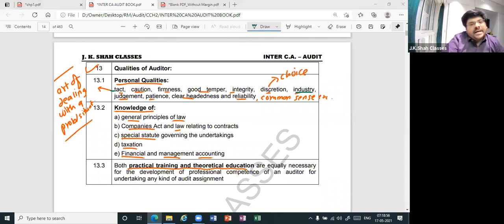Clear-headedness means there should not be any confusion in the head when you are making a decision. So if you are selecting between X and Y, you should be very clear what you have to select, X or Y. That is the meaning of clear-headedness. It means no confusion.